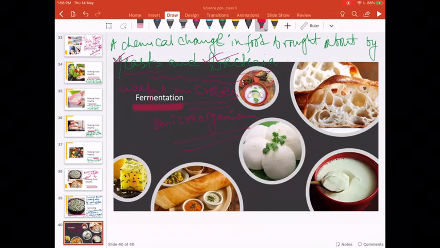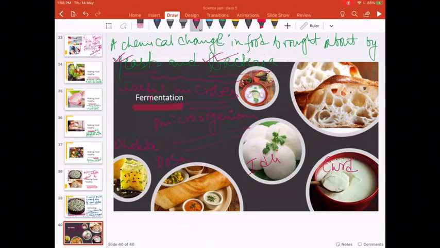Examples of fermented food are dhokla. It's a fermented food. We love to eat dosa. It's a fermented food. Idli, it is also fermented.